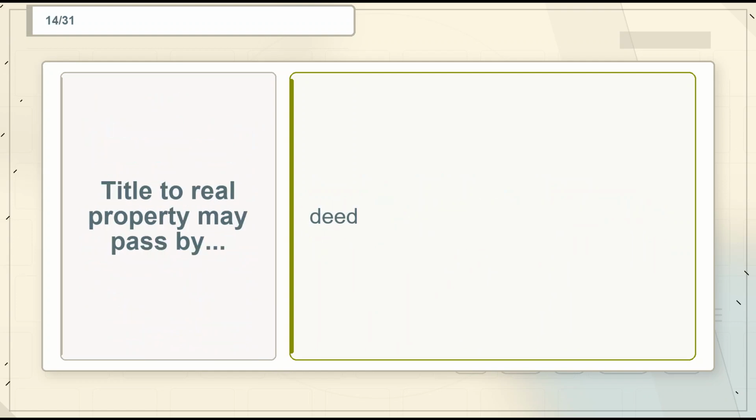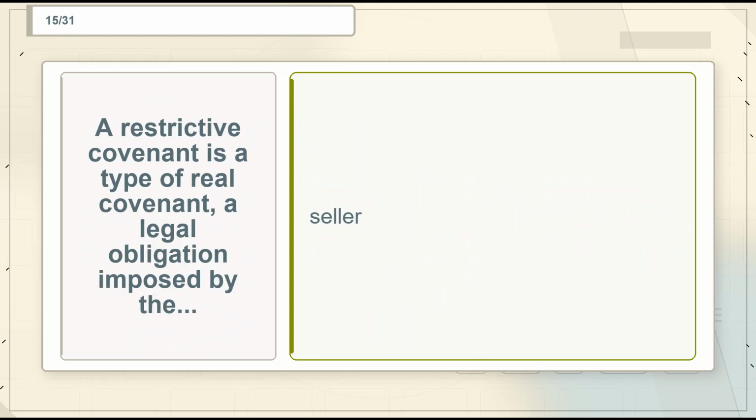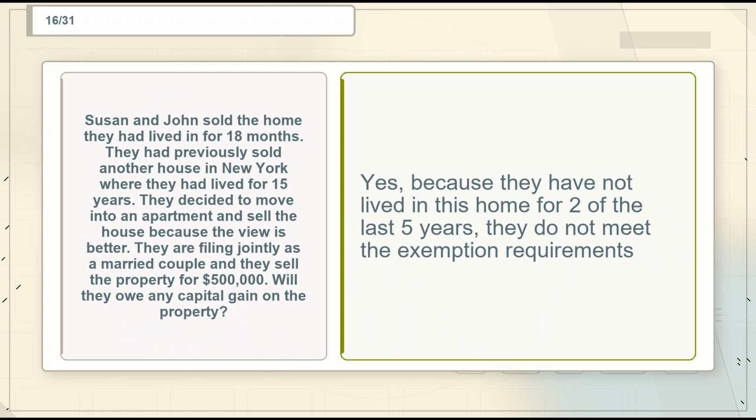Flashcard 14. Term. Title to real property may pass by. Definition. Deed. Flashcard 15. Term. A restrictive covenant is a type of real covenant, a legal obligation imposed by the. Definition. Seller.